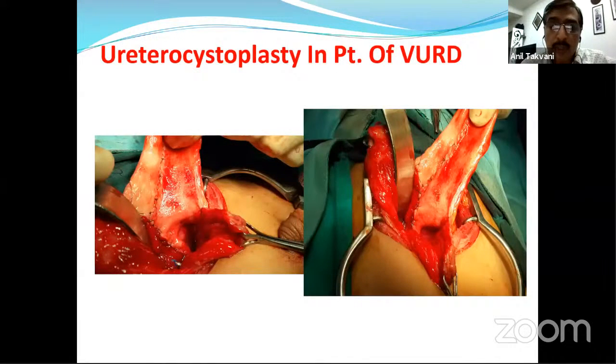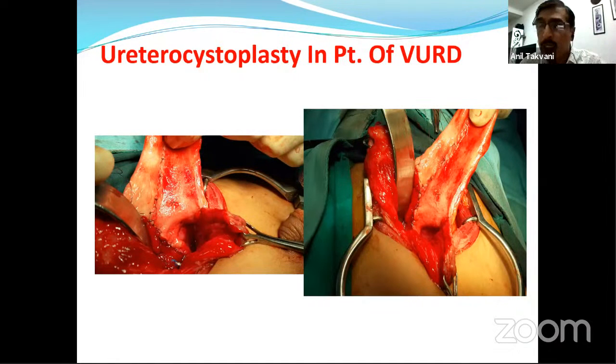So in this patient, ureterocystoplasty was done considering the low capacity, poor compliance, uninhibited contractions, and upper tract deterioration. The most important aspect is not how big a segment you are getting of ureter or ileum. It is how nicely you are bivalving the bladder. That is very important. If you don't bivalve the bladder properly, any segment you put will form a diverticulum sort of thing. So a complete bivalving of the bladder is probably the key to success of any augmentation, specifically ureterocystoplasty. The advantage of ureterocystoplasty, I'm not going to go into in detail.